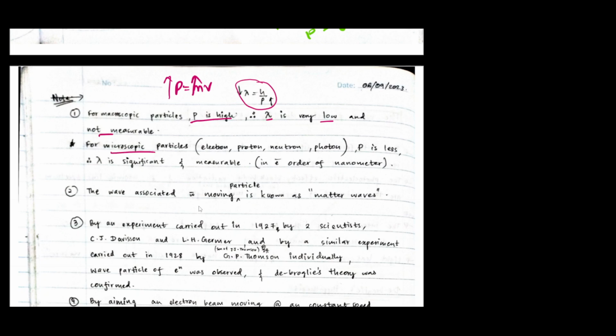For microscopic particles, electron, proton, neutron, avoid photon for now, it can be included. Electron, proton, and neutron, we are talking about microscopic particles. p is less because their mass is very small, and they might have considerable velocity, but compared to that, their mass is very small. Therefore, p will reduce. When p is less, lambda is significant and measurable, in the order of nanometers.